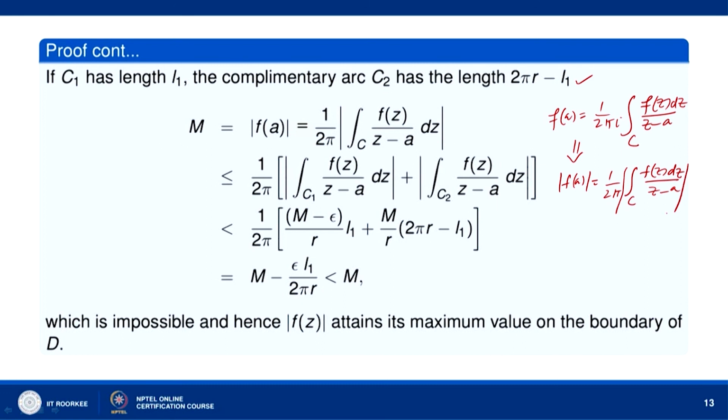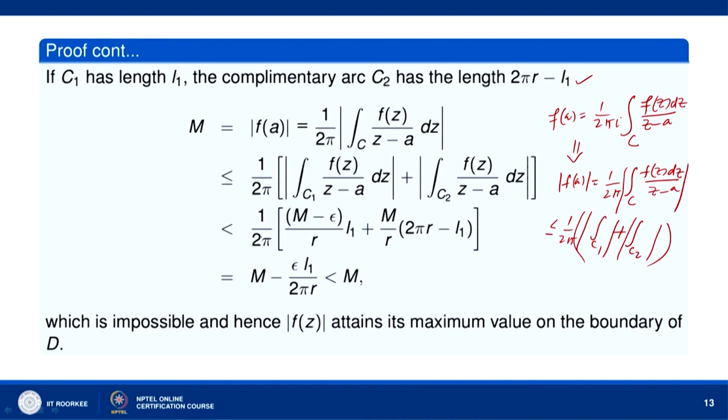So, and then we can break it into two parts. This is less than or equal to 1 over 2 pi times the mod of the integral over C1 plus the integral over C2, with the integrand being F(z) over z minus a. So, the integral over C1 of F(z) over z minus a plus the integral over C2 of F(z) over z minus a, like this.